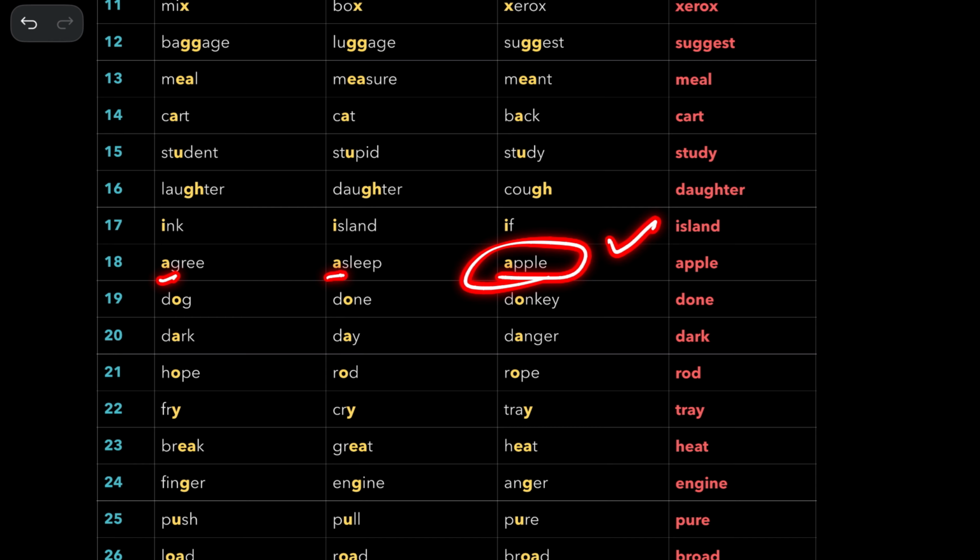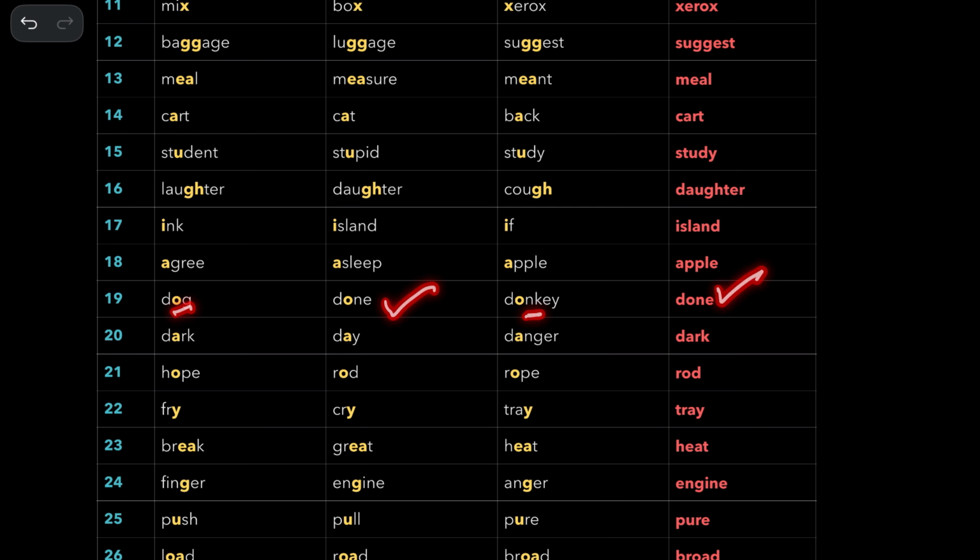And then agree and apple, they both start with a very short a sound, whereas this one, it is the answer a. It has a little longer a sound. Now dog and donkey similar, this is done. And day and danger similar, dark is the right answer. Hope, rope are similar, this is rod. And fry and cry similar, tray is different. And break and grate similar, heat is the answer. And finger, anger similar, answer is engine.